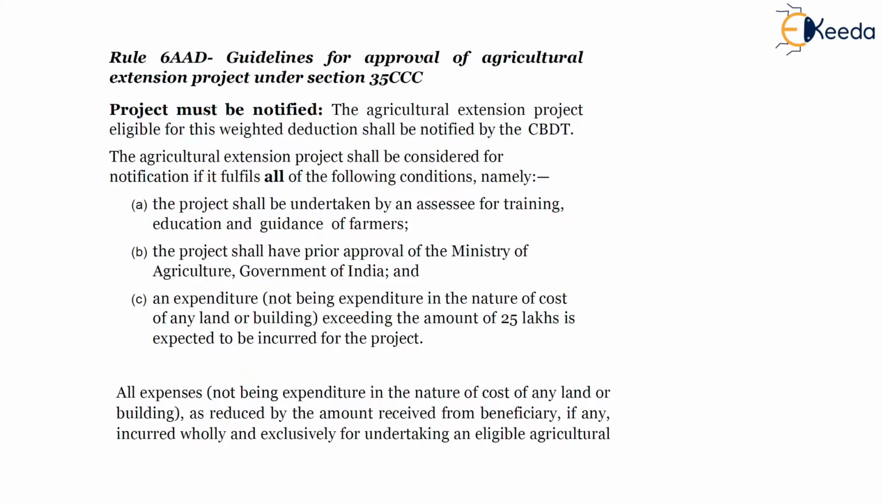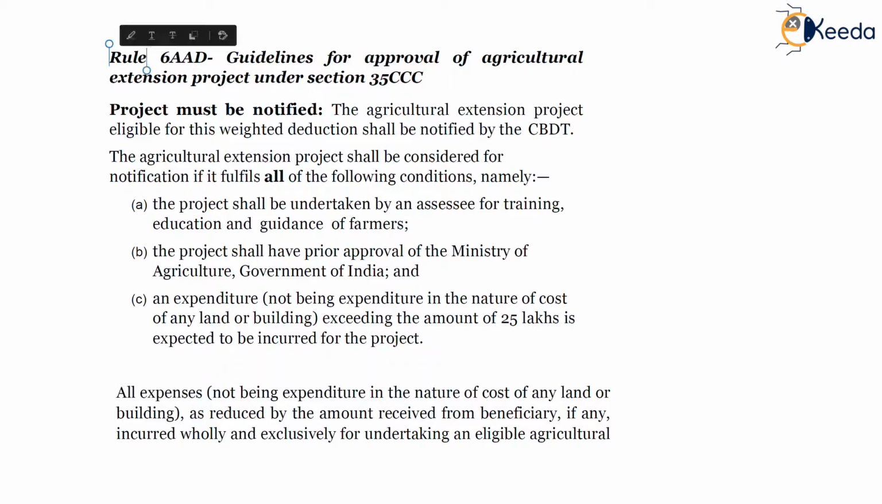Apart from the cost of land and building, there should be a capital investment of more than 25 lakhs, and it should be approved by the Ministry of Agriculture. It should be an approved project. This comes from Rule 6AAD, wherein guidelines have been prescribed for taking approval of an agricultural extension project by the SSC, and only when the project is approved will the SSC be eligible for deduction.